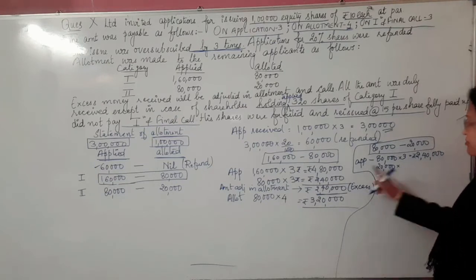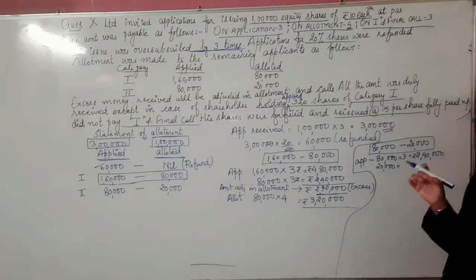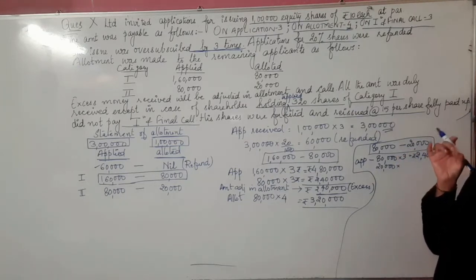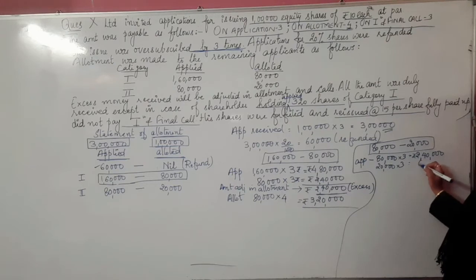Got it here? The same situation here, it also comes here. So therefore the company can only accept the amount that is for the allotted number of the shares only. Okay, so therefore 20,000 into 3, we will have it here as 60,000. So we will have extra, you can find it here as how much? 1,80,000. You can find out the excess over here.